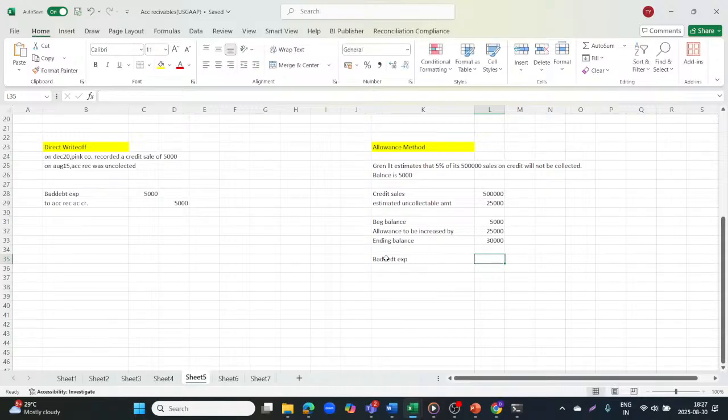bad debt expense account debit. Now this bad debt expense 5,000 might have been booked initially. You can see this 5,000, it might have been booked initially also. So we'll not repeat it. Now we'll book it in the allowance for bad debt.